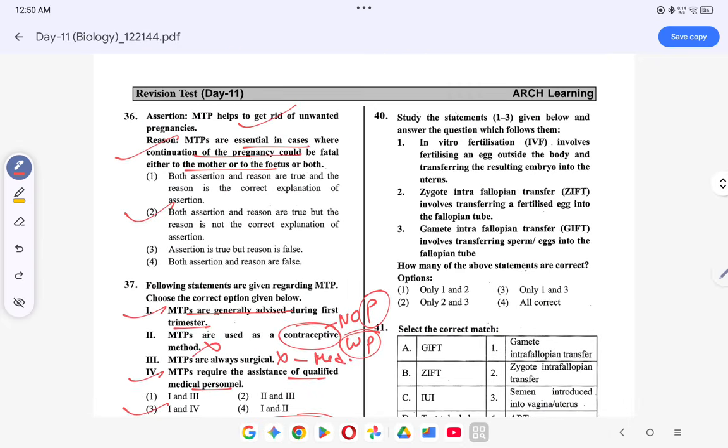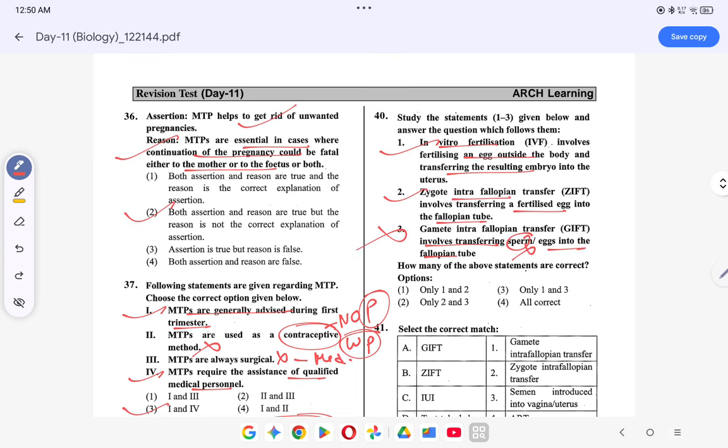Coming to the next question. In vitro fertilization involves fertilizing an egg outside the body and transferring the resulting embryo into the uterus. This is correct. Zygote intrafallopian transfer involves the transferring of fertilized egg into the fallopian tube. This is correct. Gamete intrafallopian transfer involves transferring of sperm नहीं होता है, eggs into the fallopian tube. This is wrong.